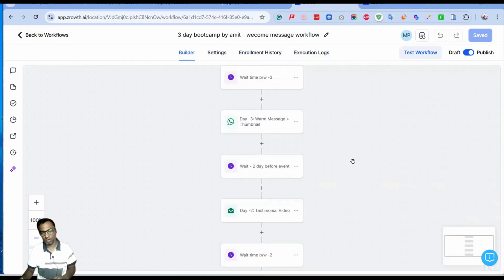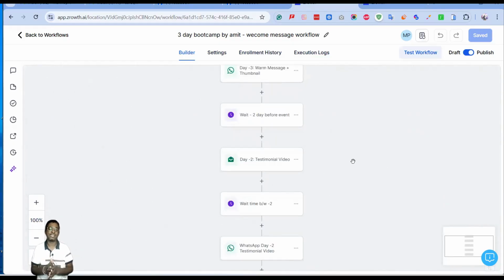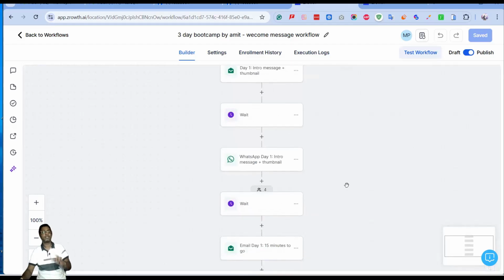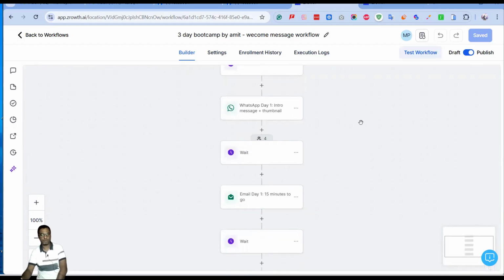So if you are still struggling in your boot camp while using Go High Level, because your messages are not going on time, or they are just messy in your system, go ahead and use this particular format.